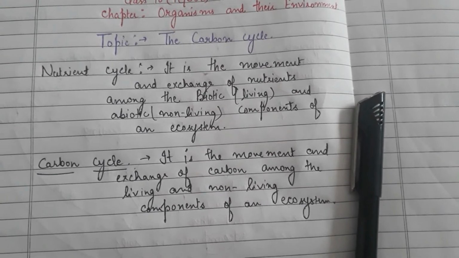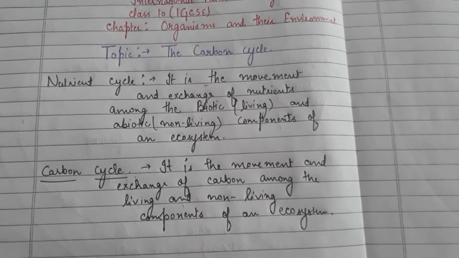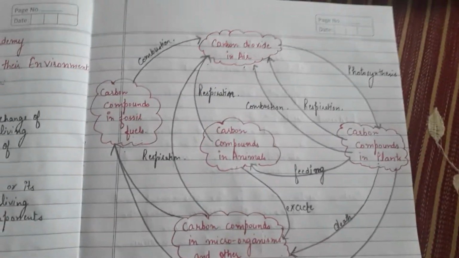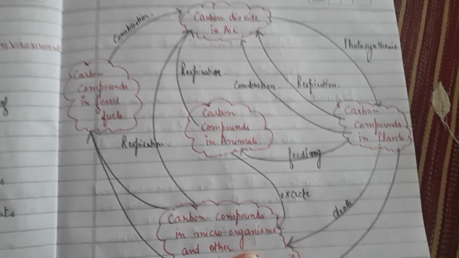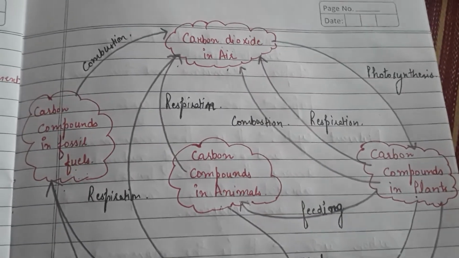Okay, so if we start with the carbon cycle, let us have a look at the diagram of the carbon cycle.